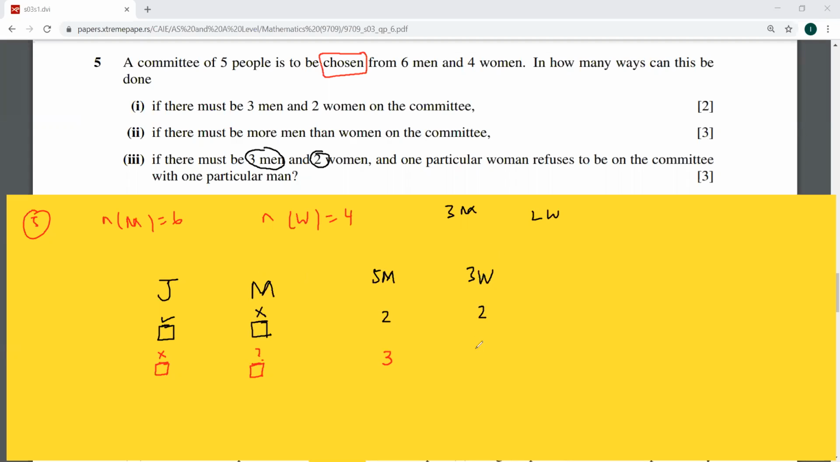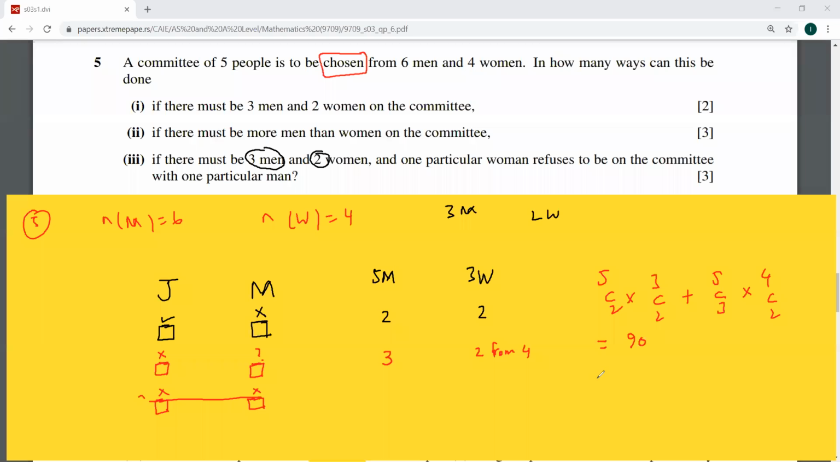So this would be we need 2 ladies, 2 from 4. And if, for example, they both are not going, then I think we don't need to consider this. So this is going to be 5C2 times 3C2 plus 5C3 times 4C2. Please check the answer. So the answer is 90.